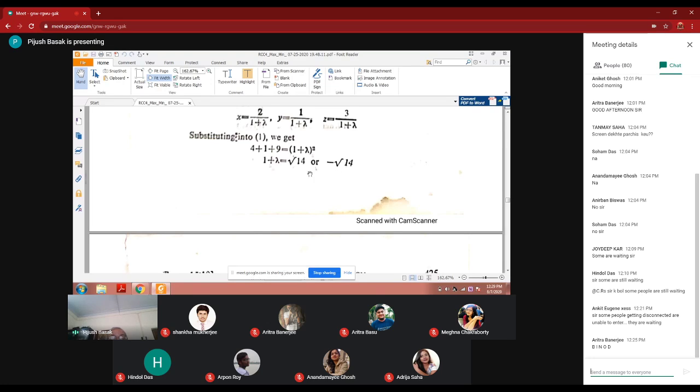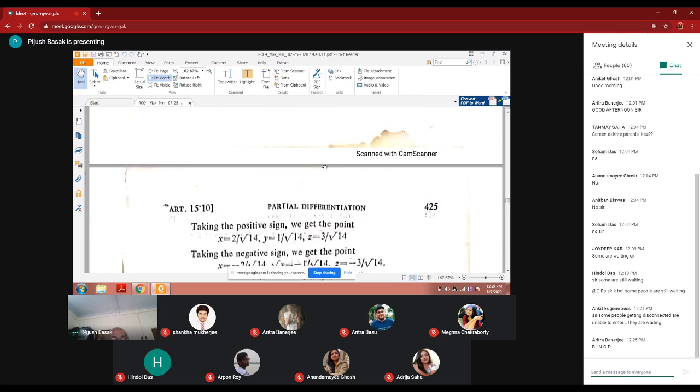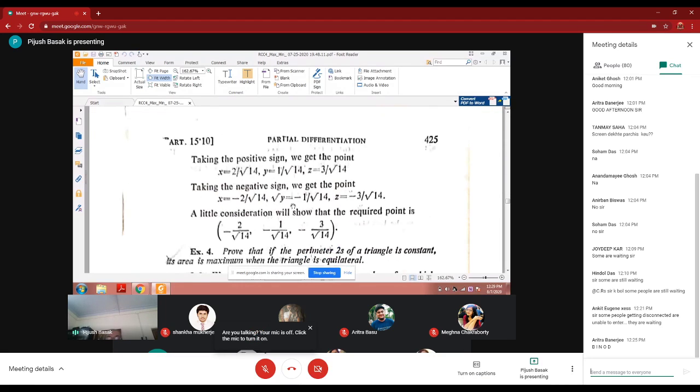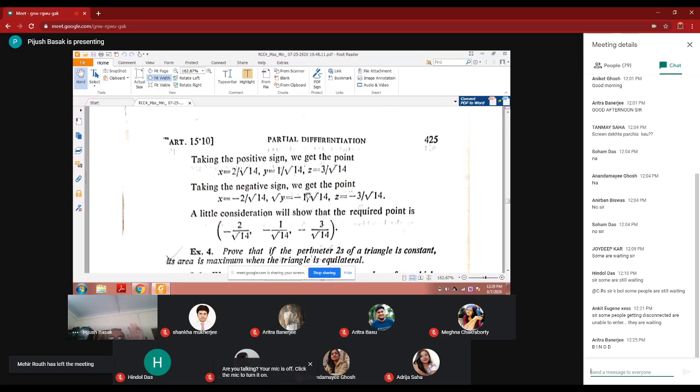Minus 14, we get, it should be lambda. Lambda is equal to root 14 or minus root 14, right? Then taking the positive sign, because length cannot be minus. If the length is minus 14, it doesn't mean anything. So I take the positive sign. So x is equal to 2 by root 14, y is equal to 1 by root 14, z is equal to 3 by root 14. Taking the negative sign, either you take the positive sign or you get the negative sign.